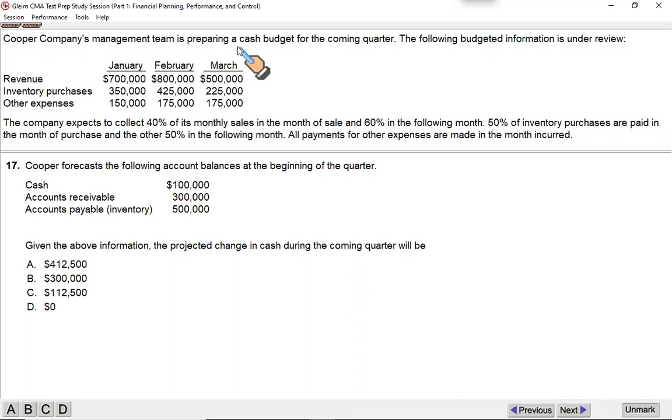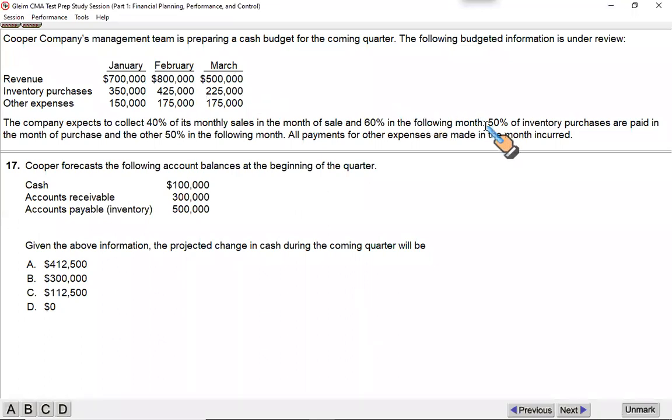Cooper Company's management team is preparing a cash budget for the coming quarter. The following budgeted information is under review. We have expected sales for Jan, Feb, March, inventory purchase for Jan, Feb, March, and other expenses. The company expects to collect 40% of its monthly sales in the month of sale and 60% in the following month. So whatever you sell in a particular month, 40% of its sale is in the month of sale, 60% in the next month. Means if you sell in Jan $700,000, 40% is collected within Jan, 60% in Feb. What you sell in Feb, 40% of this is collected within Feb, 60% in March.